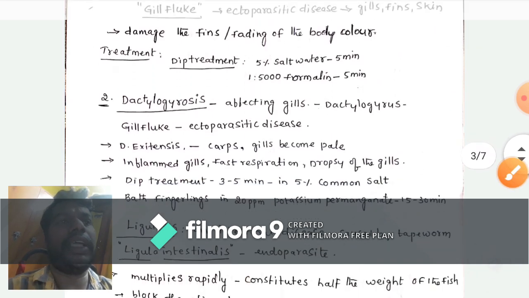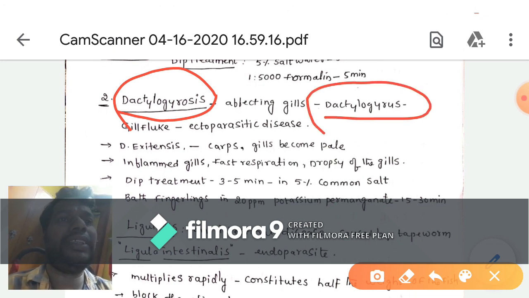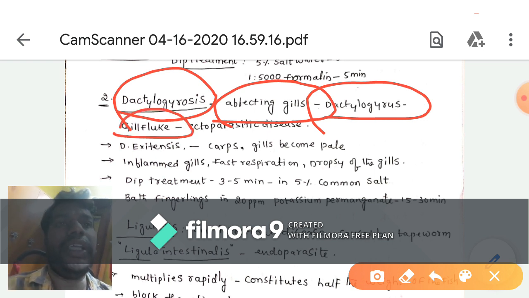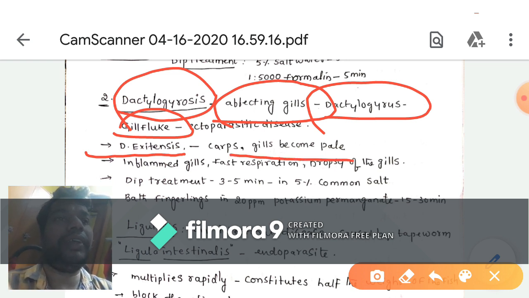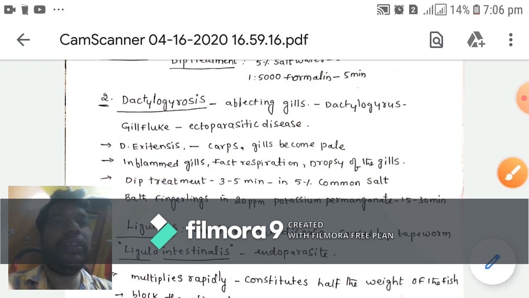And the second one, dactylogyrosis. It is caused by the dactylogyrus, and it affects the gills, and it is also commonly called gill fluke. It is an ectoparasitic disease. One species, Dactylogyrus extensus, mostly affects carp fishes only. When they are affected, the gills become pale in color, we see inflamed gills, fast respiration and dropsy of the gills. These are the symptoms of dactylogyrosis.